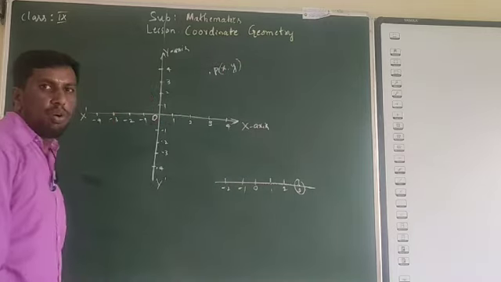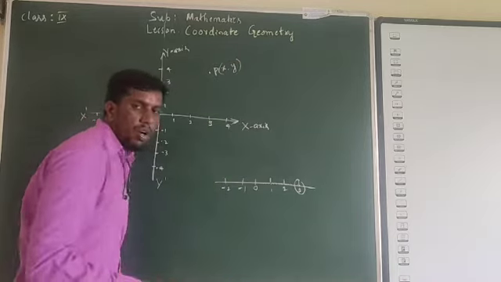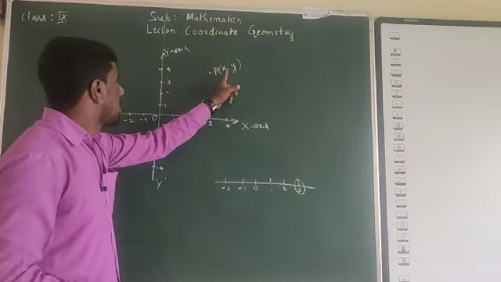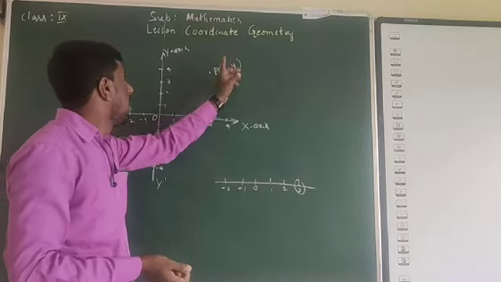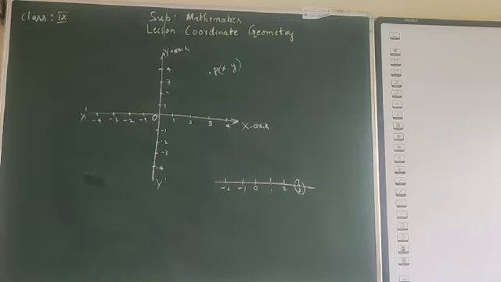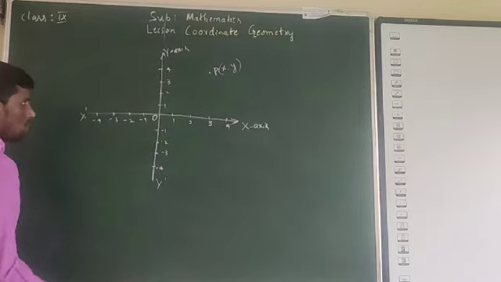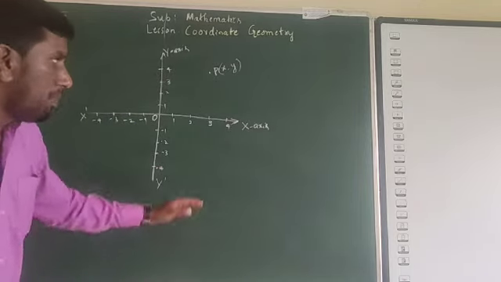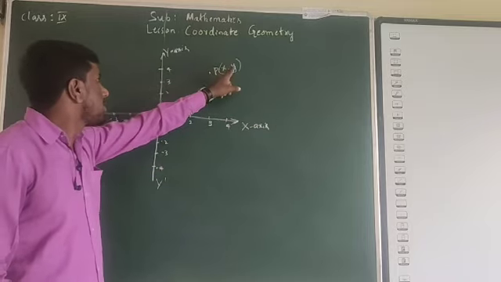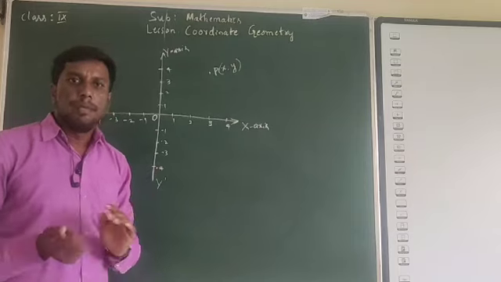It has to be represented in terms of an ordered pair. This is called an ordered pair: x comma y coordinate, x comma y ordered pair. So whenever a point is there in the plane, that is in two dimensions, that point has to be represented in terms of an ordered pair.